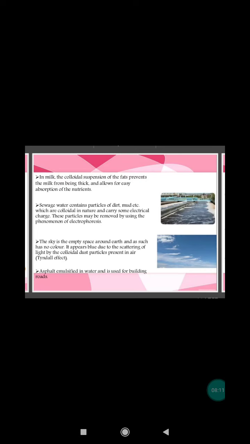Now, smoke precipitation. The smoke coming out from the chimney of an industry is actually a colloidal dispersion of solid particles of carbon, arsenic sulfide, dust, etc. Smoke is passed through a Cottrell precipitator. The gases that leave the precipitator are free from smoke. Valuable substances like arsenic oxide may be recovered from precipitated smoke.